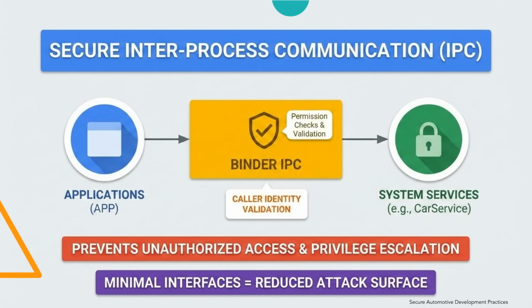Inter-process communication, abbreviated as IPC, is heavily used in Android Automotive. Binder IPC enables communication between applications and system services. Each IPC call must enforce permission checks before executing any operation. Services should expose minimal interfaces, reducing attack surface. For example, car service APIs must validate caller identity before providing vehicle data.